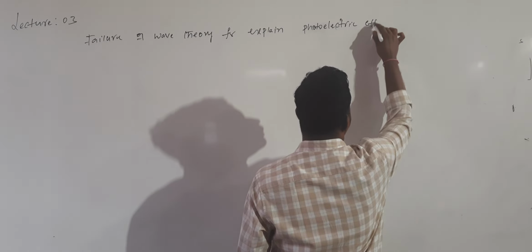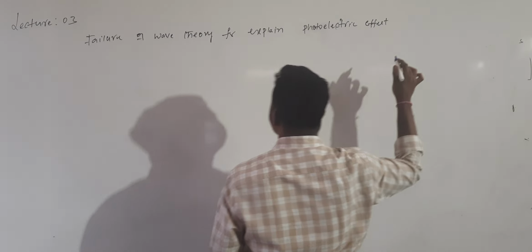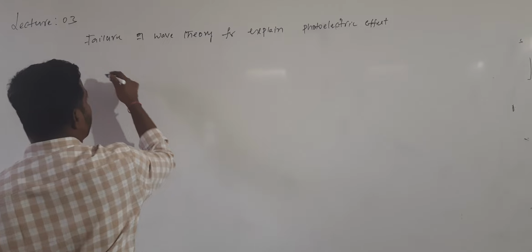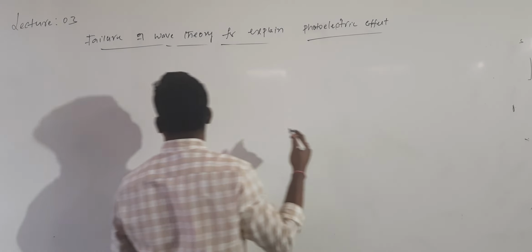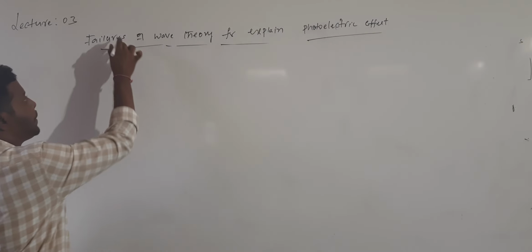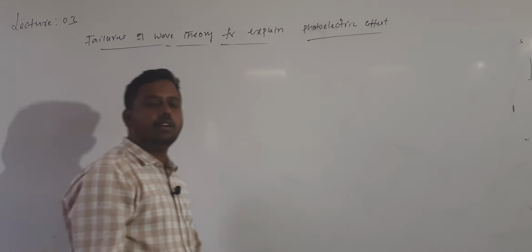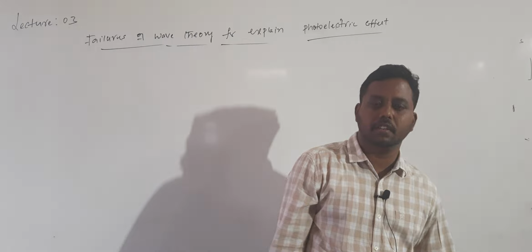What are the main drawbacks of wave theory for explaining this photoelectric effect? Huygens wave theory could not explain the photoelectric effect.